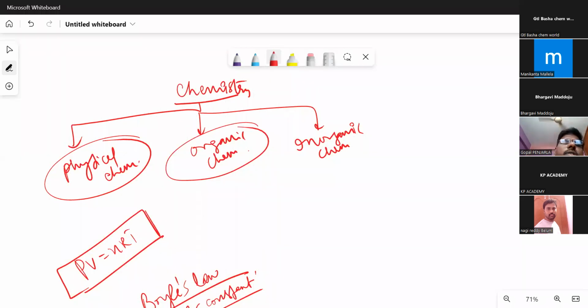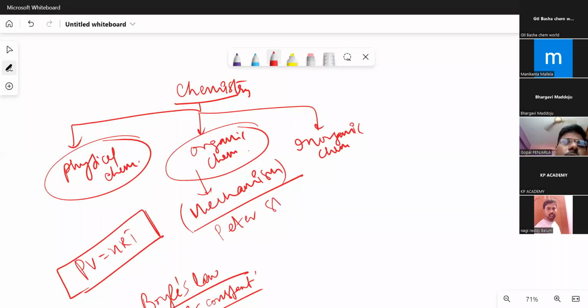Now coming to the second part of the chemistry, that is organic chemistry. In organic chemistry, as far as advanced is concerned, give more importance to the mechanisms and follow advanced books, and don't read the local books. Peter Sykes is a very, very important book. You can follow Peter Sykes for the mechanisms. So in organic chemistry, concentrate more on mechanisms and also more on GOC.